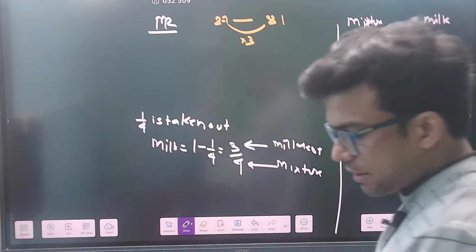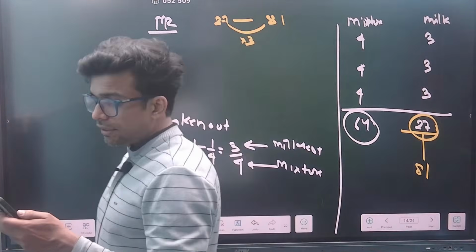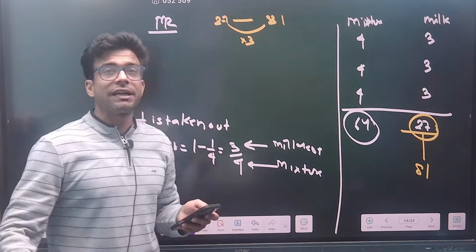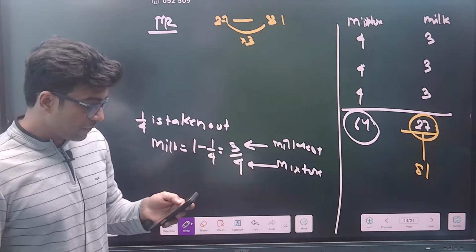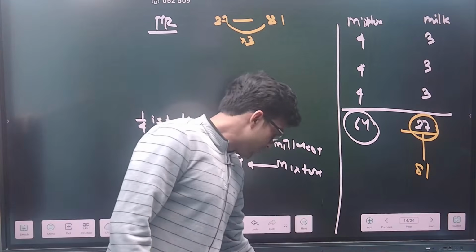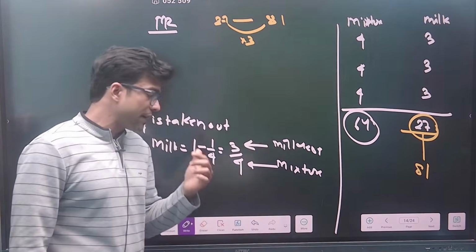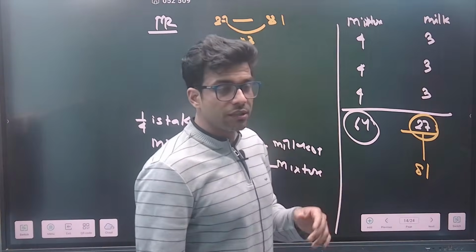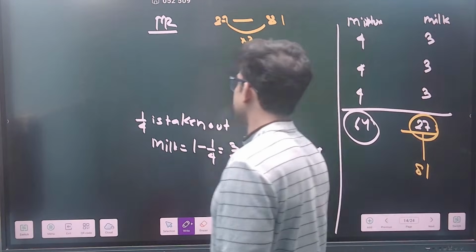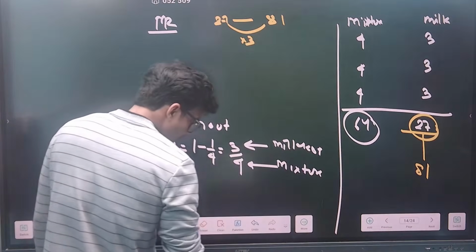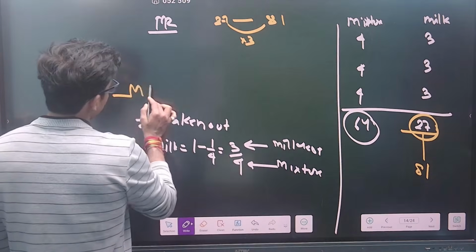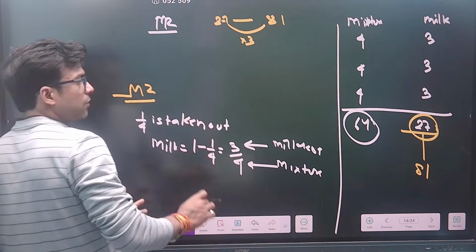Any doubt, please ask. It was given in the question that it is taken out 3 times. Maybe it could be given that it is taken out 4 times or 5 times, not an issue. Clear now? It was mentioned in the question, VKB. So this is method number 2, guys, which is the ratio method. Now let us solve some questions based on this method.